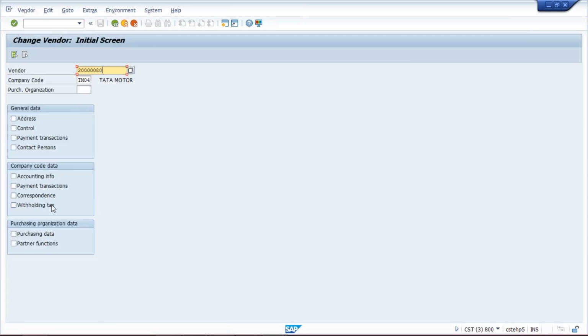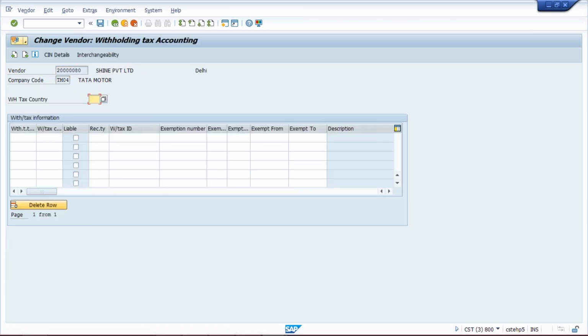Give your vendor master and click on withholding tax. Press enter. So what is happening? Your withholding tax country IN, here tax type. If you click here, it is going to show you withholding tax type TM and withholding tax code also TM, and then click on liable. It means now system will calculate this. Save this.